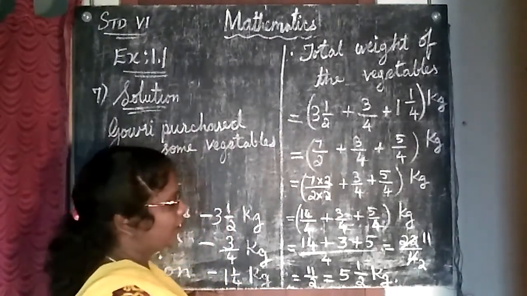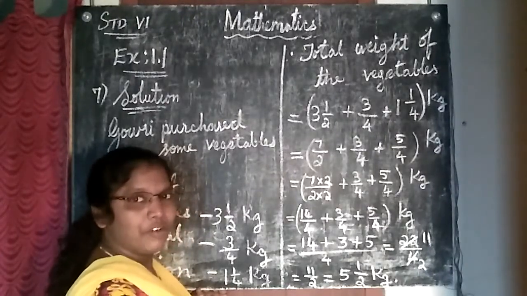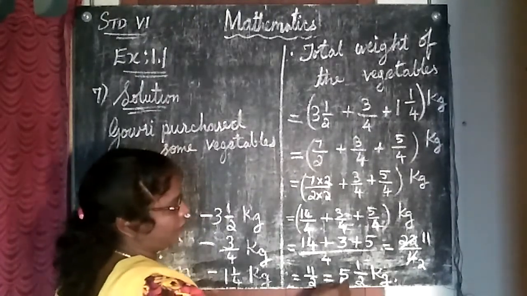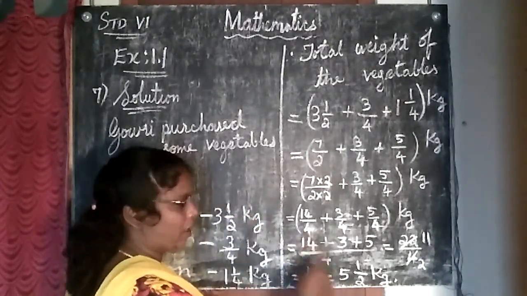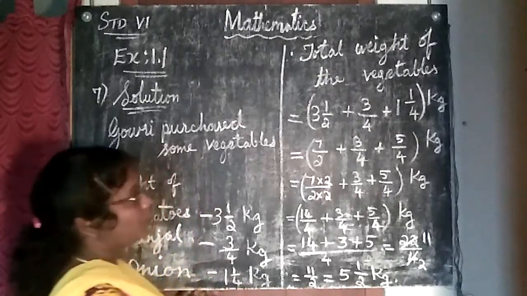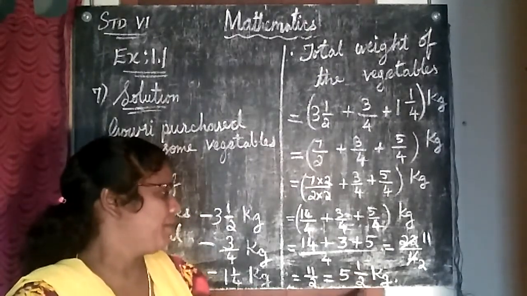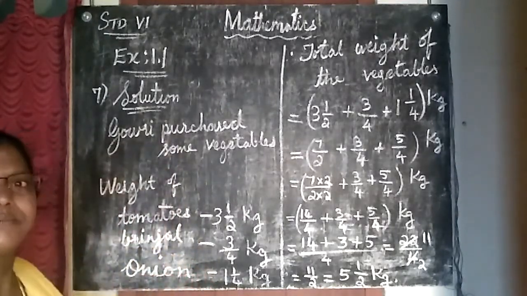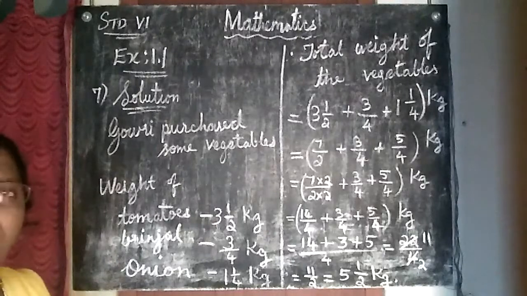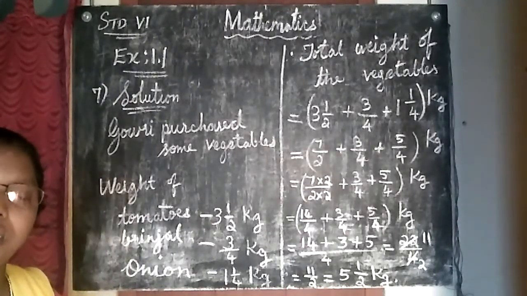If I divide this, what will I get? How many 2s are there in 11? 5 2s are 10. So 5 written here. 5 2s are 10. So 11 minus 10 is remainder 1. So 1/2. So the total weight of the vegetables is 5 1/2 kg. Understood, children? Copy down this. Everybody must copy down in the class work. Suddenly I'll ask you to submit.